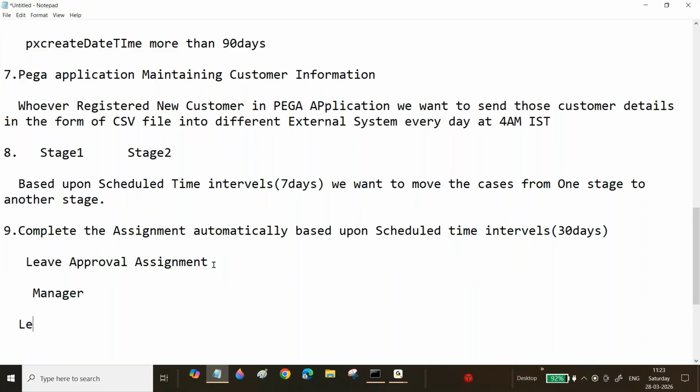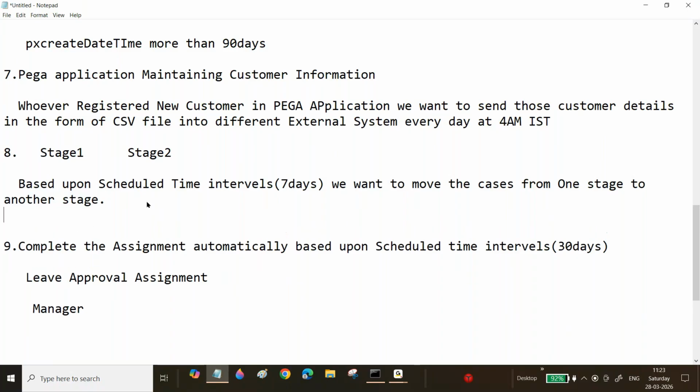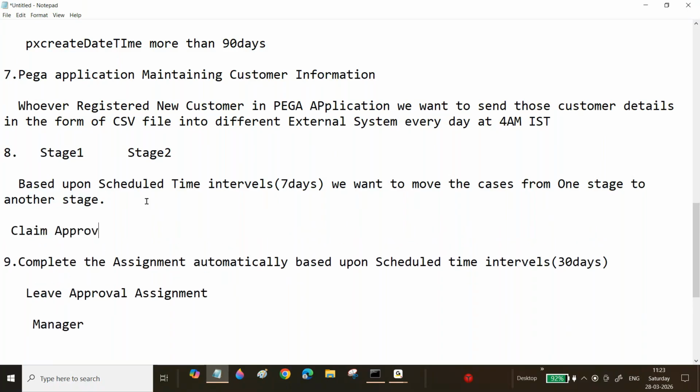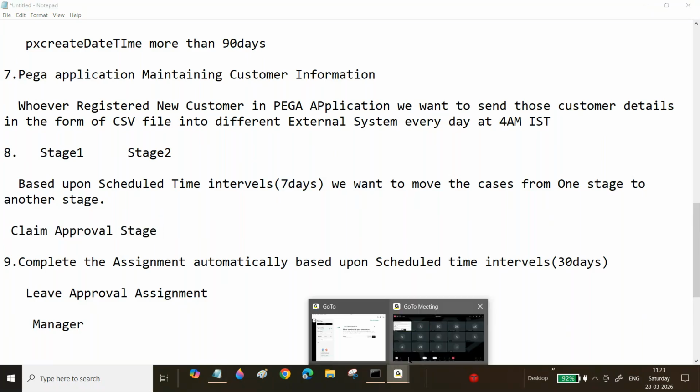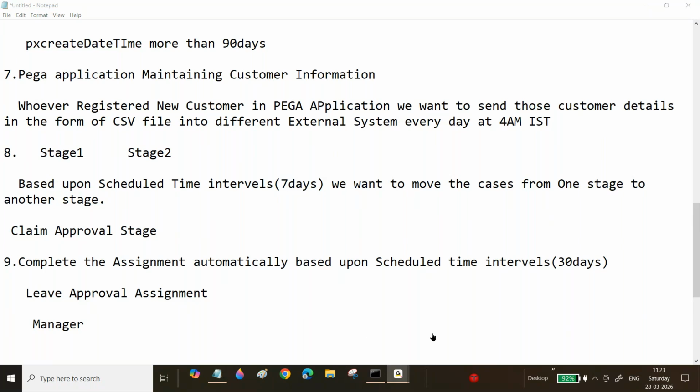Sir, now claim approval. Sir, now see, the claim approval case stage is available, and no one is working on this case. Now observe here. In this scenario, are you going to auto approve? Sir, now you applied a claim of almost more than 1 lakh, and no one is working on that case.